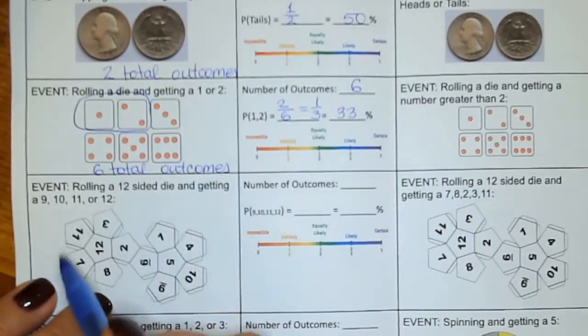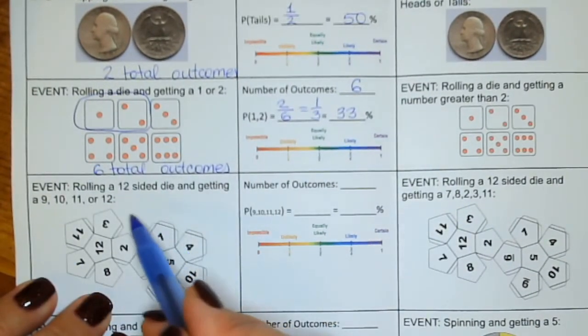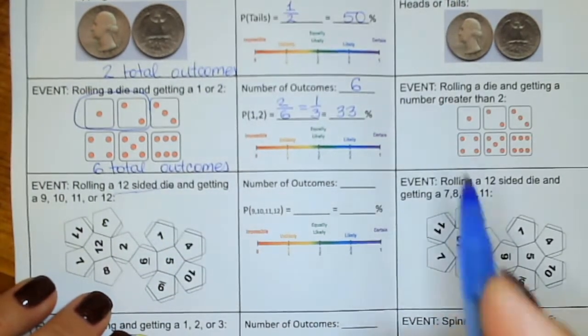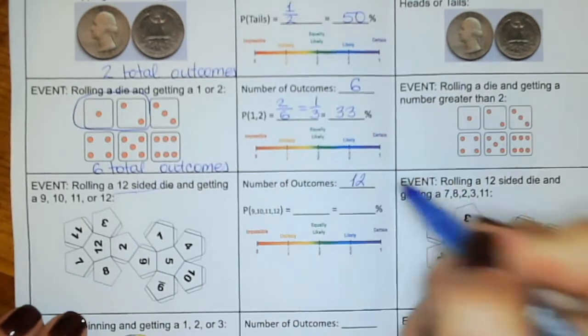If I fold this, it is going to be a 12-sided die, so that means there are 12 possible outcomes.